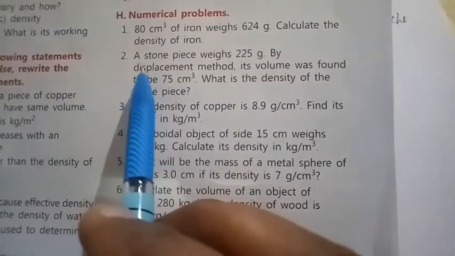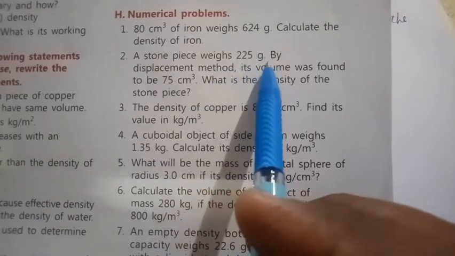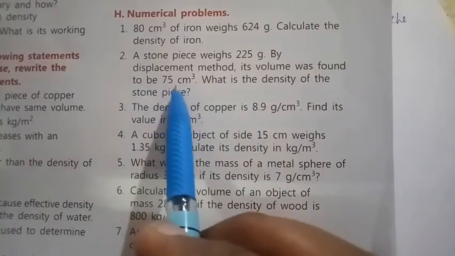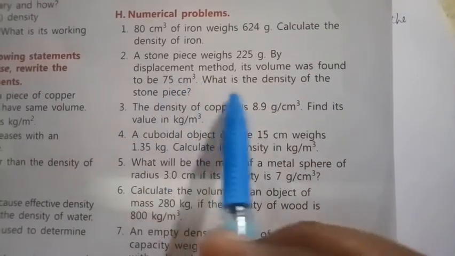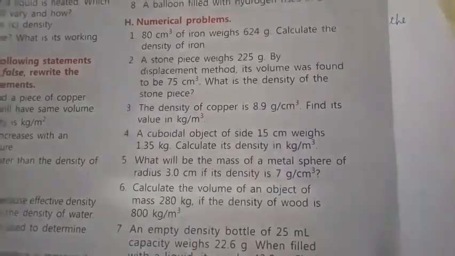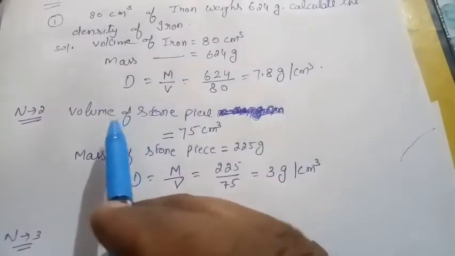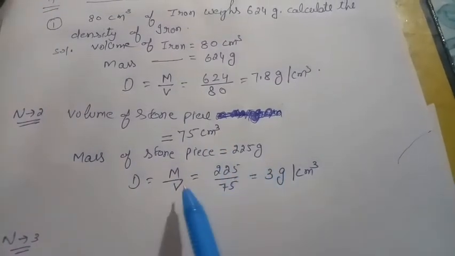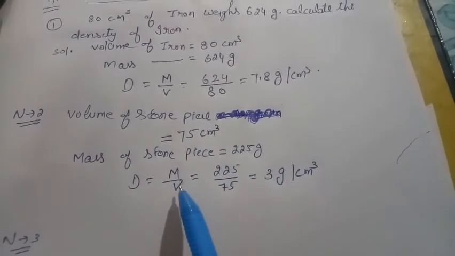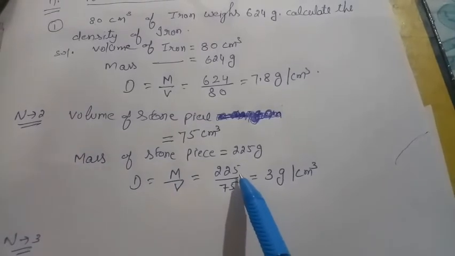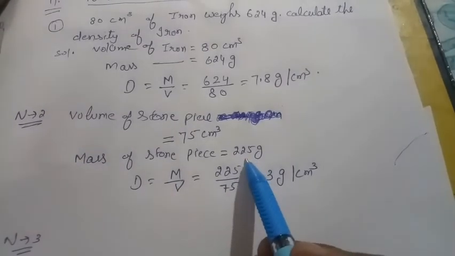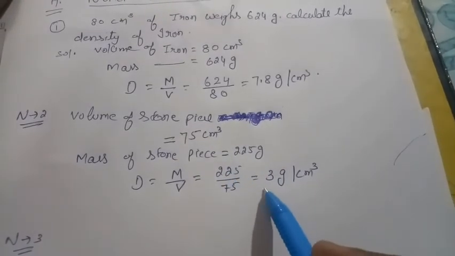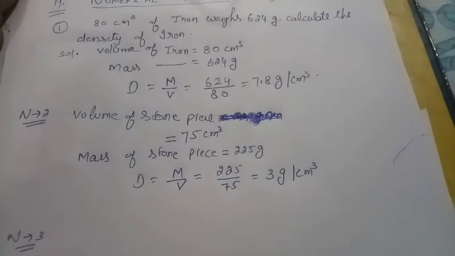Now look at the second statement. A stone piece weighs 225 gram, so mass is given by the displacement method. Its volume was found to be 75 centimeter cube. What is the density of the stone piece? In the statement, the volume of the stone piece is 75 centimeter cube and the mass is 225 gram. Once again we use the formula, density equals mass per unit volume. So that is 225 divided by 75. You divide it, then you find 3 gram per centimeter cube.